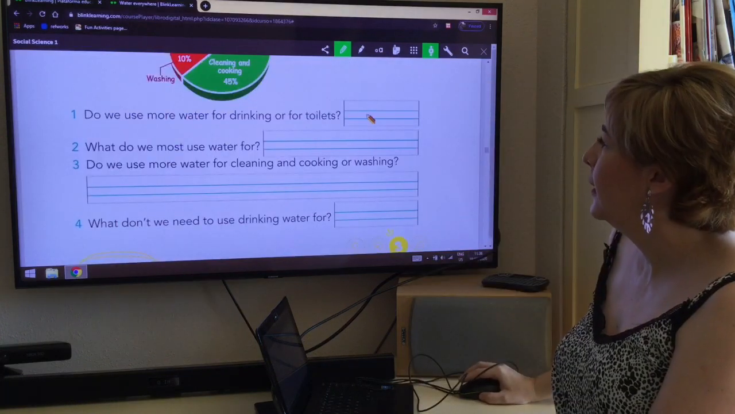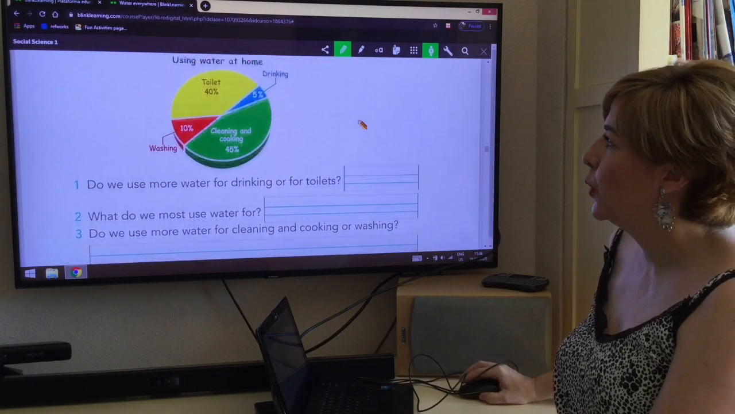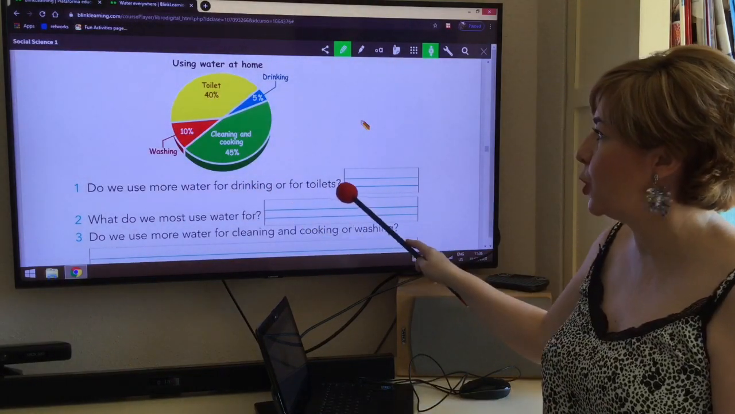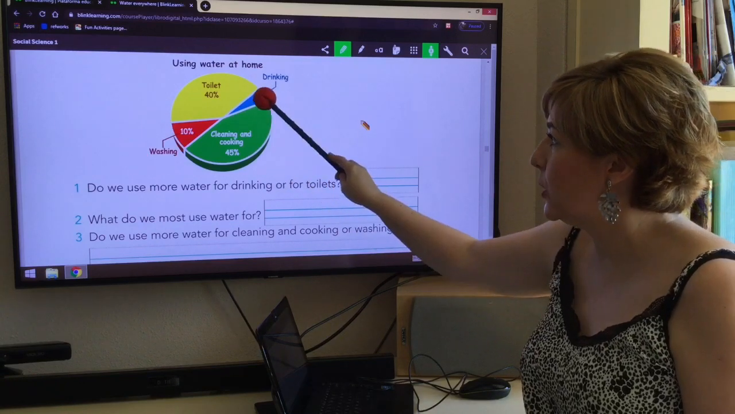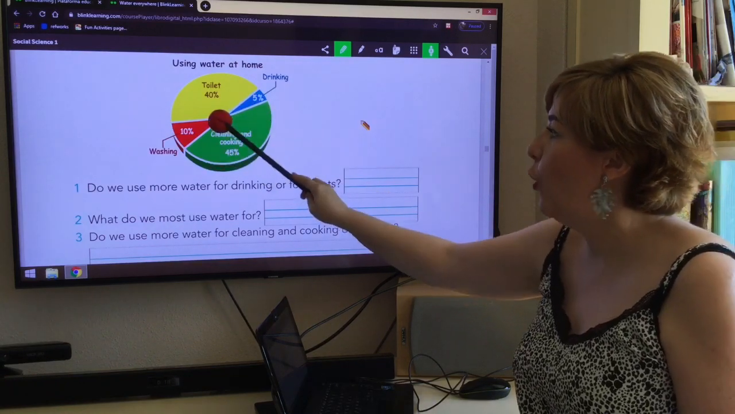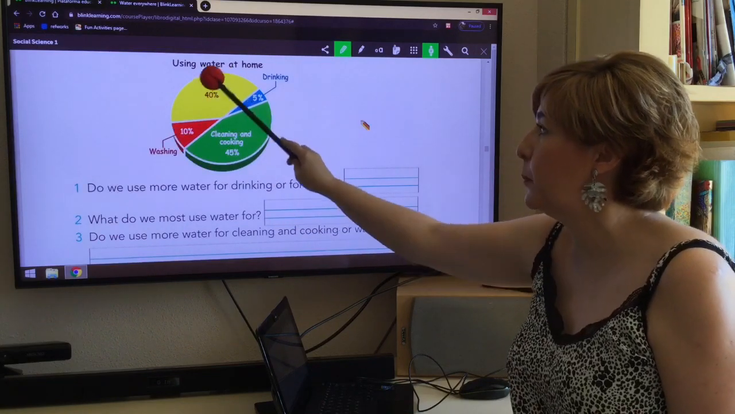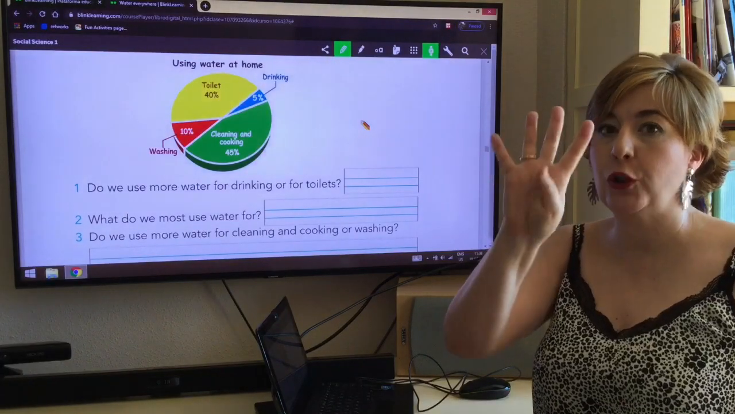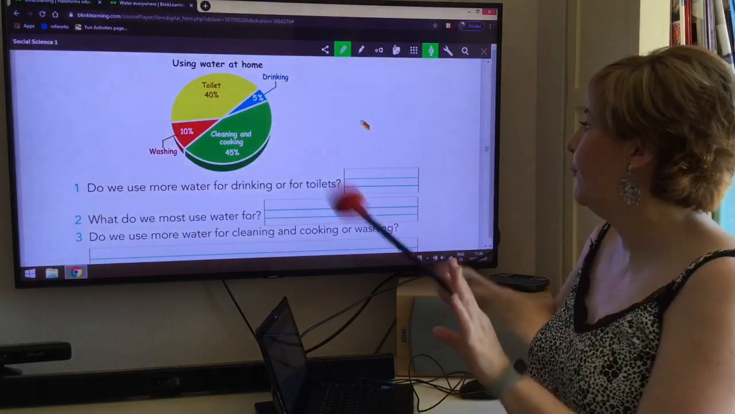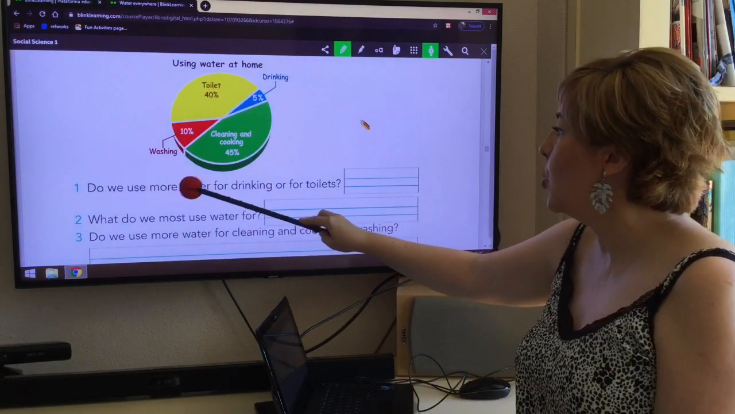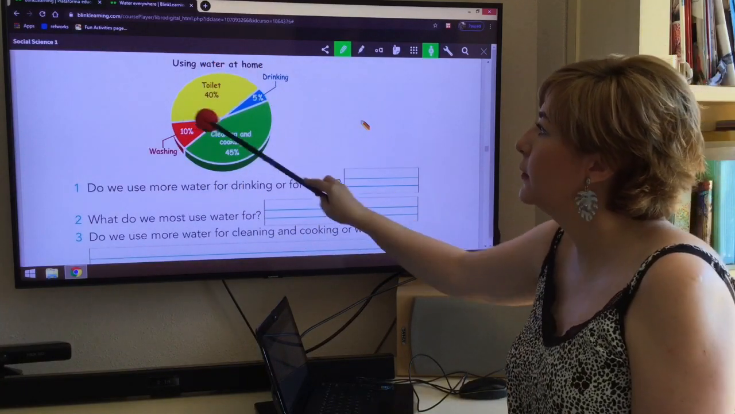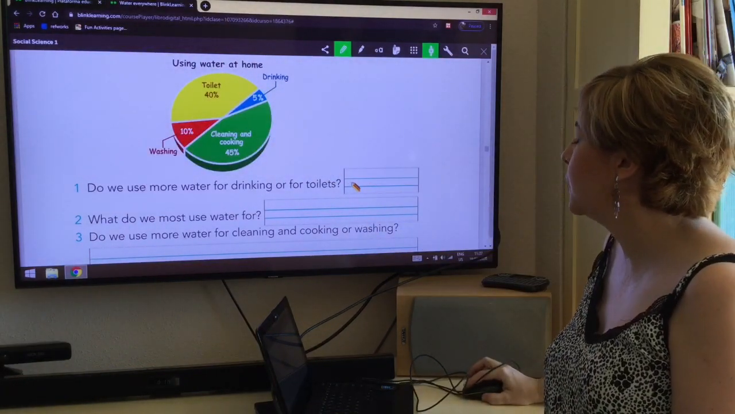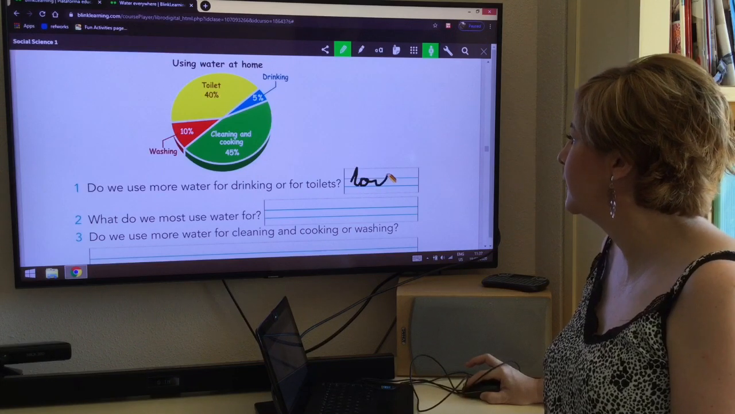Okay? Let's answer the questions. Do we use more water for drinking or for toilets? For drinking, which is 5%, or for toilets, which is 40%. Which number is bigger? 5 or 40? 40. So we use more water for toilets because 40 is bigger than 5.